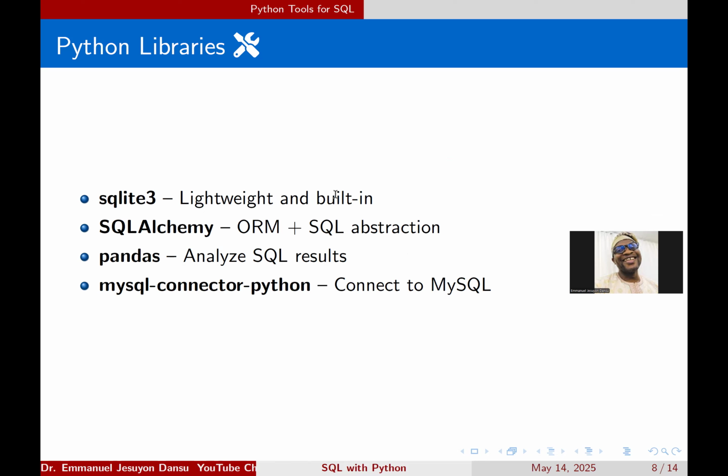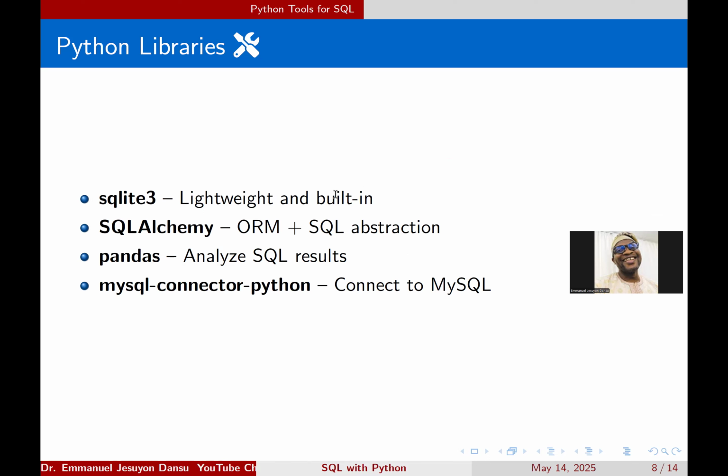You don't have to install, like we've been doing for so many libraries, like pandas, NumPy, SciPy. I've talked about pandas, right? Like Matplotlib, Seaborn, Plotly, and all of those things. Then we also have pandas here, which can help us analyze SQL results. And we have MySQL Connector Python, which helps to connect Python to MySQL.